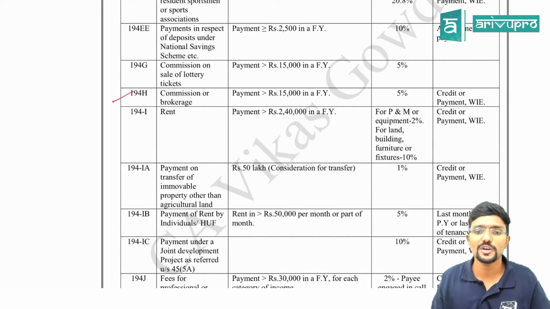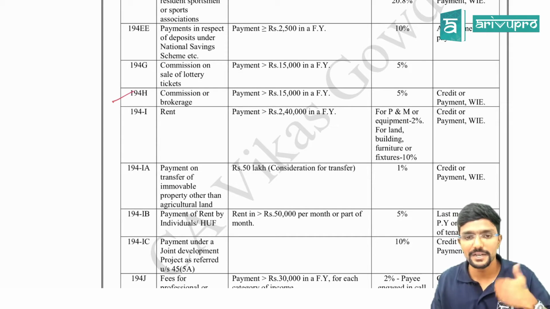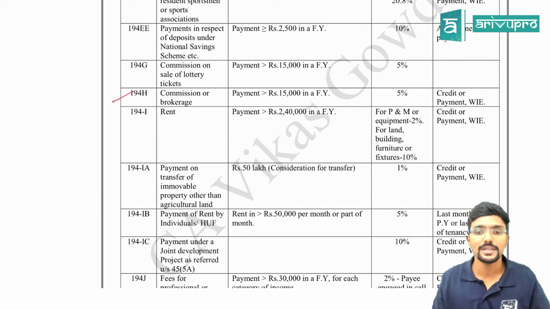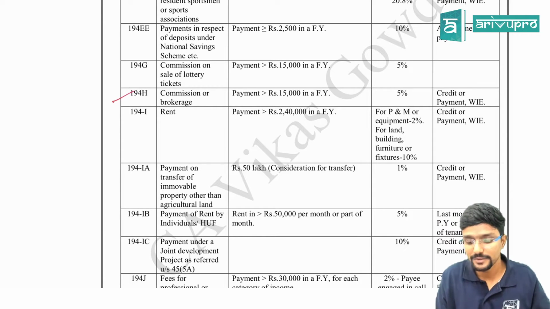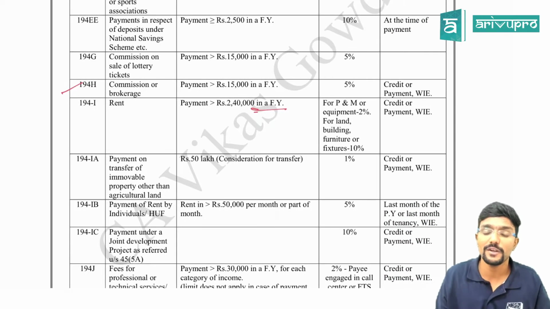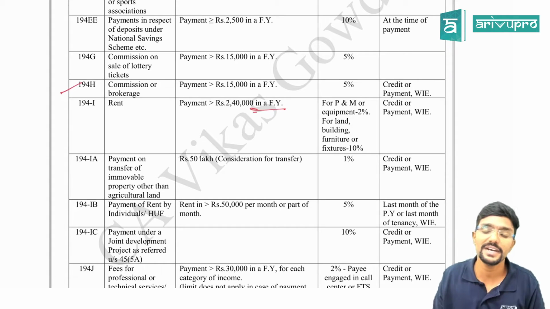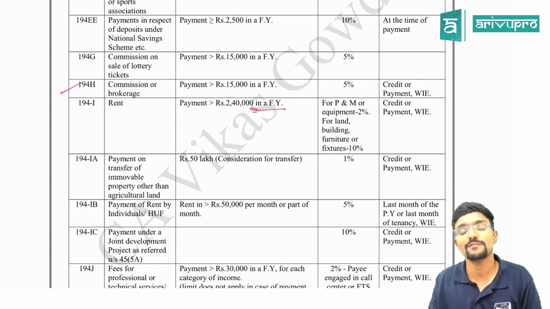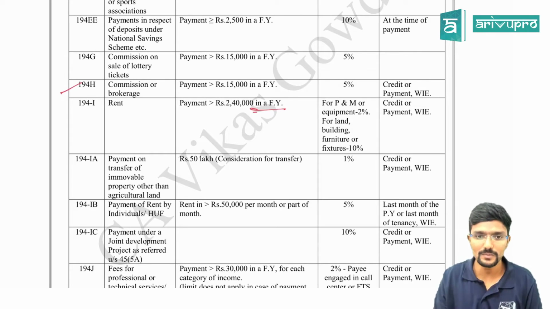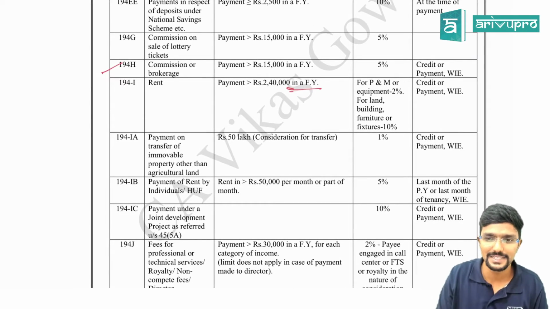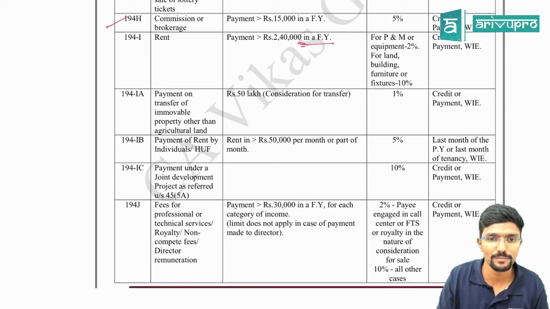All other commission is normally covered in 194H. For any other commission or brokerage, if the amount is more than 15,000, the payer has to deduct TDS at 5%. Then 194I, rent. If I am paying rent to the landlord and it is more than 2,40,000 in a financial year, then you have to see the asset. If the asset is plant and machinery or equipment, TDS has to be deducted at 2%. If the asset is land, building or furniture, TDS has to be deducted at 10%. The points on when TDS has to be deducted are common, so I am not mentioning them.